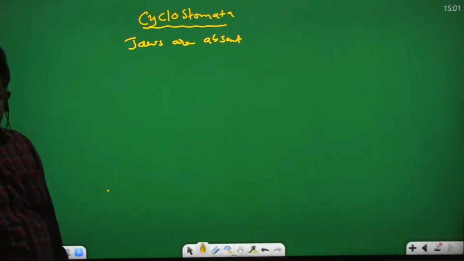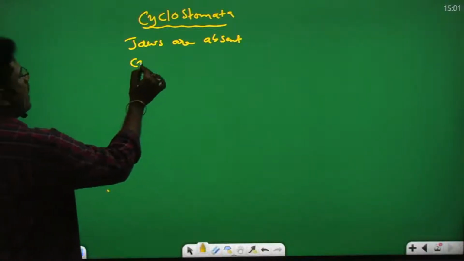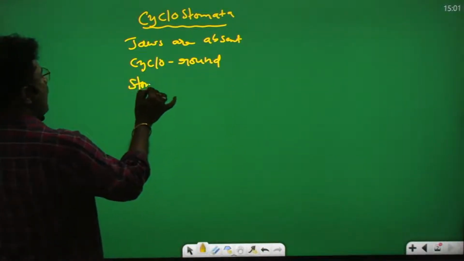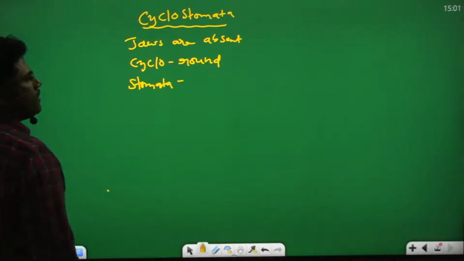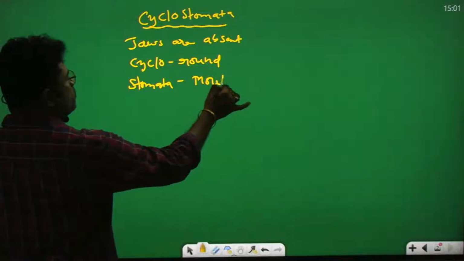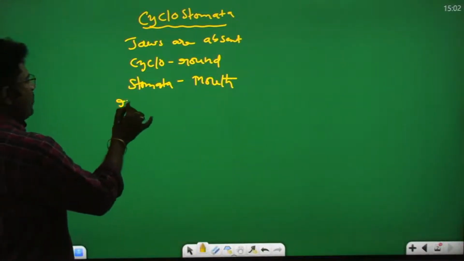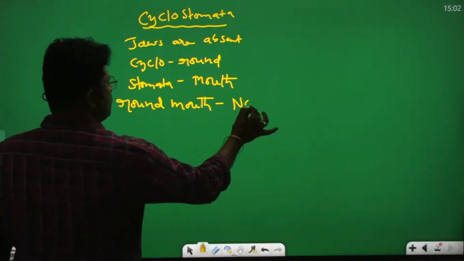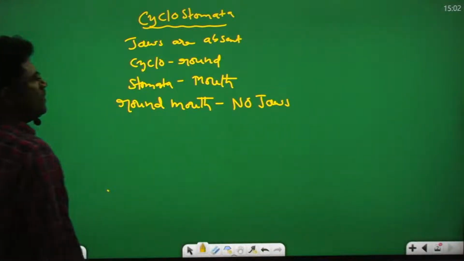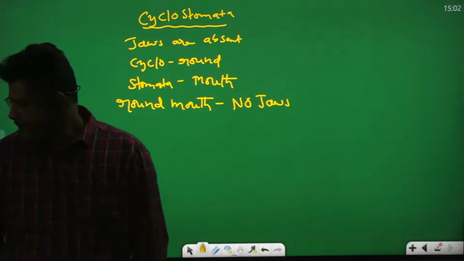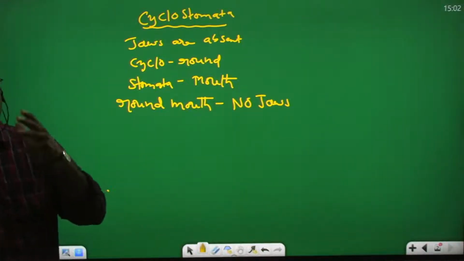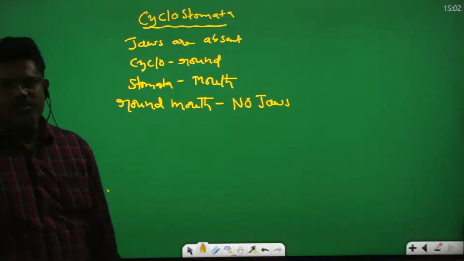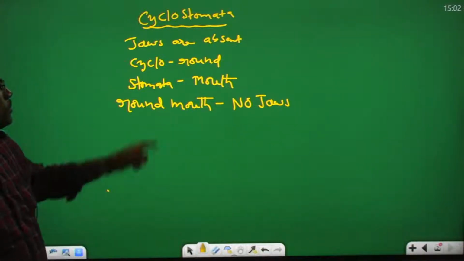In Cyclostomata, jaws absent. Cyclo means round.